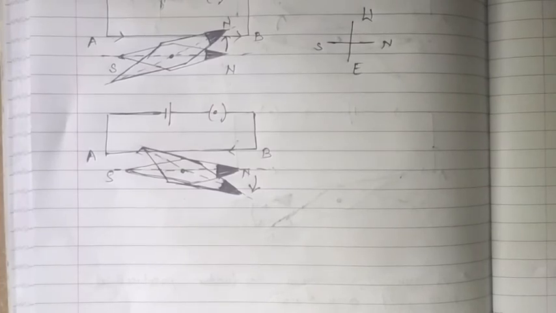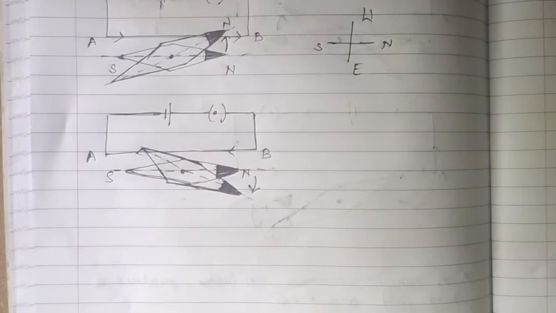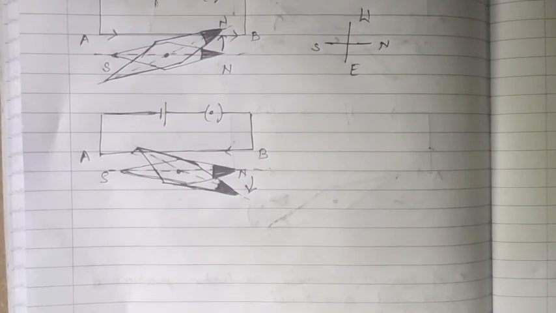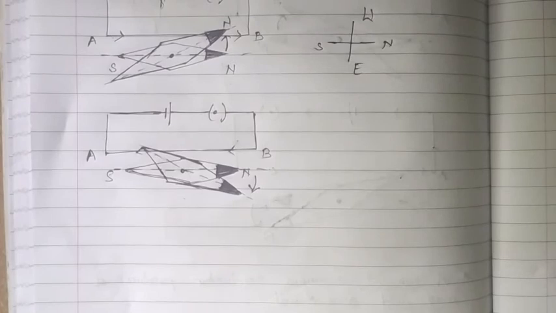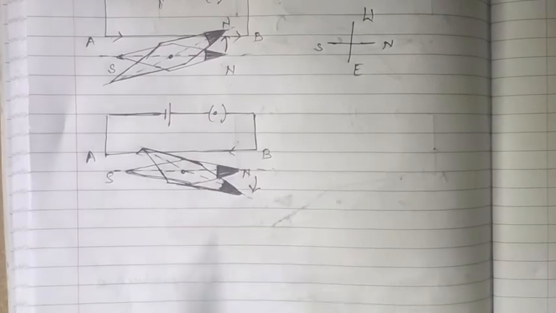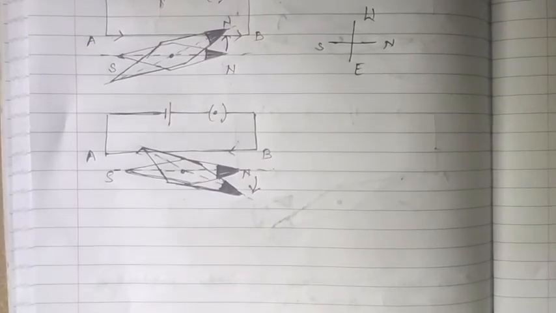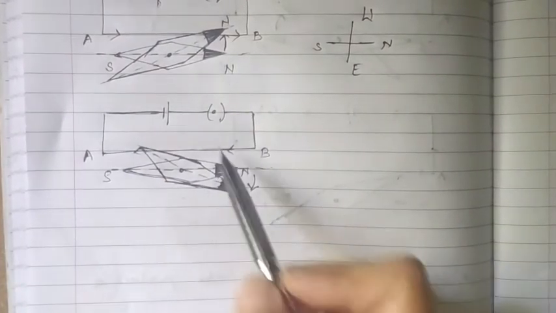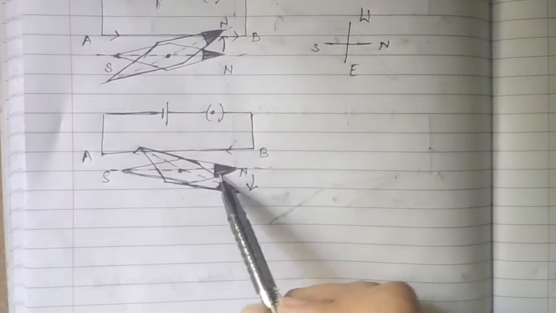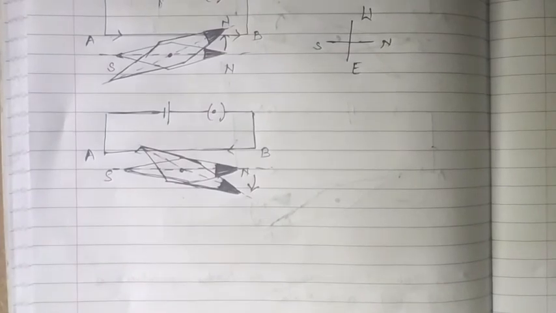But according to the nature of a magnetic needle, it can be deflected only by the presence of a magnetic field. तो magnetic needle magnetic field की वजह से deflect हो सकता था, but here it was deflected because of the flow of current. So he connected the results and found that actually the flow of current is producing a magnetic field around the conductor, जिसकी वजह से वो magnetic needle deflect हो रहा है. मतलब उन्होंने results को connect किया और conclude किया कि ये जो current flow हो रहा है, इसी current की वजह से इस conductor AB के across एक magnetic field produce हो रहा है, और क्योंकि वो needle उस magnetic field के region के अंदर आ रहा है, that's why it is deflected.